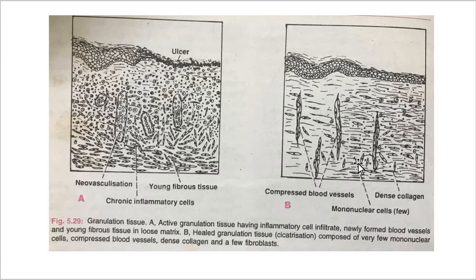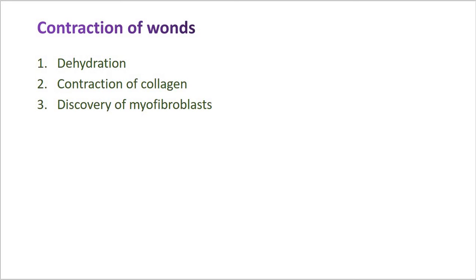After that, the next step of the repair is the contraction of wound. Here, the wound starts contracting after 2 to 3 days and the process is completed by the 14th day. During this period, the wound is reduced by approximately 80% of its original size. The contracted wound results in rapid healing, since less surface area of the injured tissue has to be replaced.